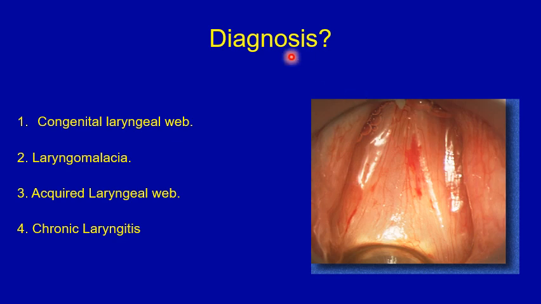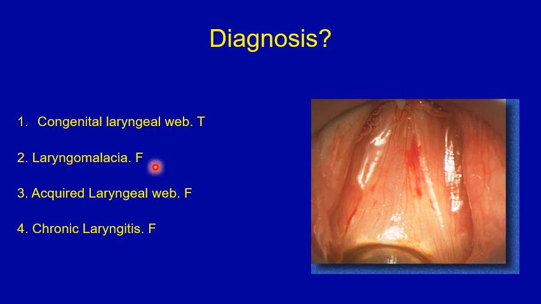What's the diagnosis? Congenital laryngeal web, laryngomalacia, acquired laryngeal web, or chronic laryngitis. Choose the most appropriate answer before proceeding to the next slide. The correct answer is congenital laryngeal web. This is the classic picture of a large web between the two vocal folds covered by intact epithelium with a smooth edge and no irregularities. These are features of the congenital laryngeal web.